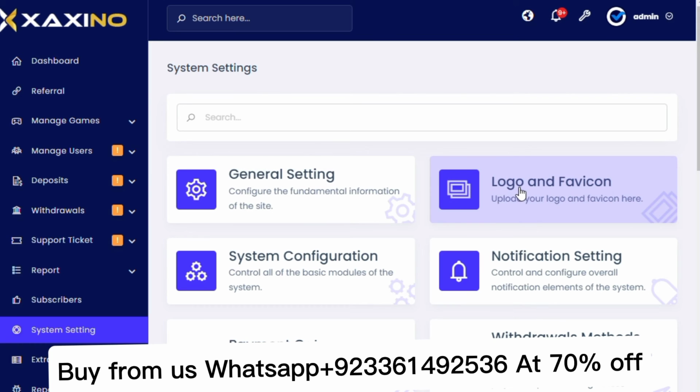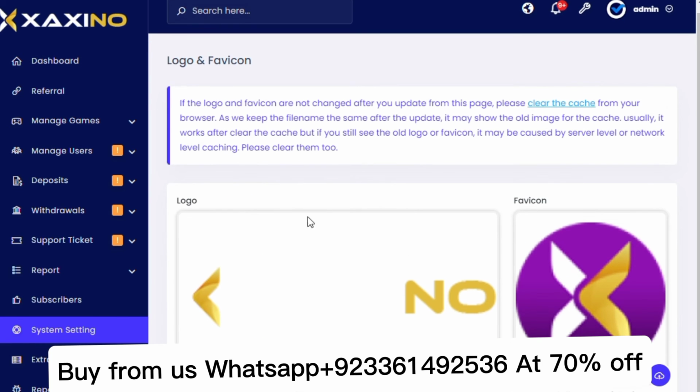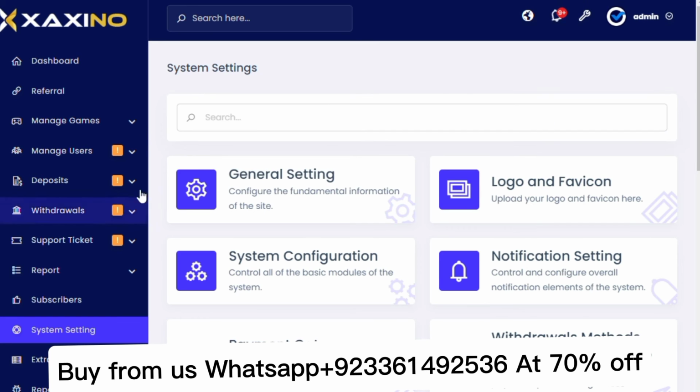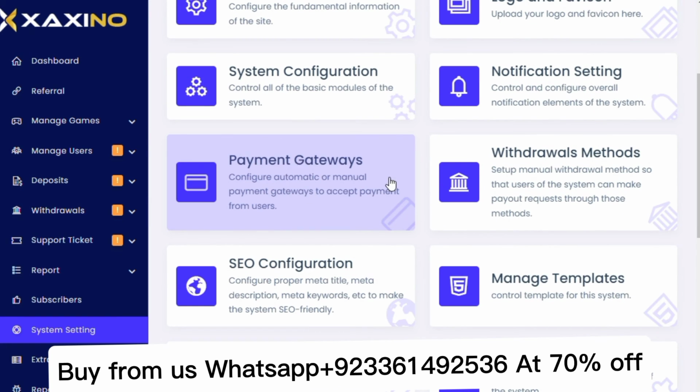You can see the logo of this website. You can also change the logo and favicon from the admin panel. Then you can see payment gateways, manage templates, and any other things.